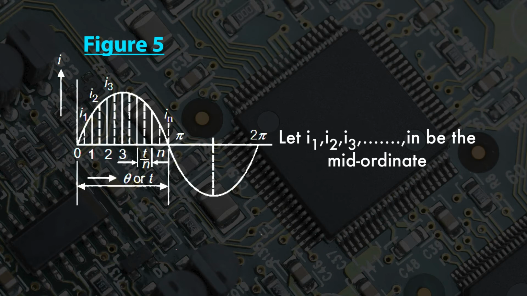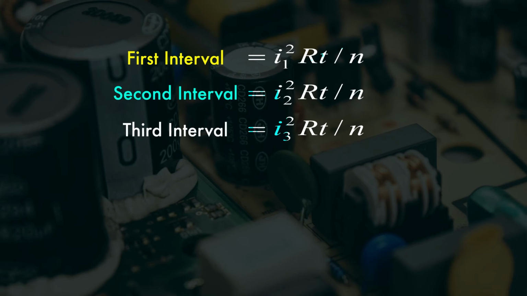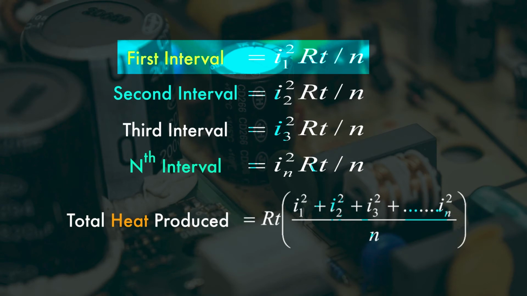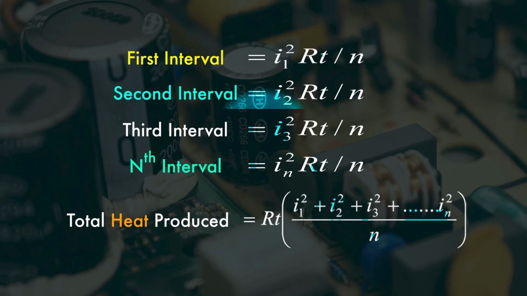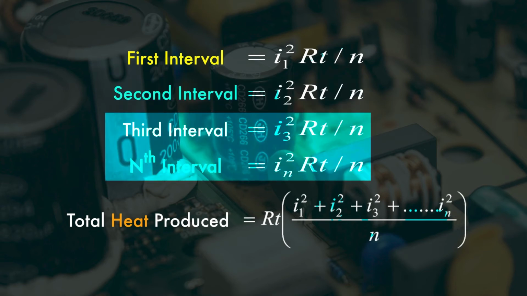The base of one alternation is divided into small n equal parts as shown in figure 5. So the interval is small t divided by small n seconds. Let small I1, I2, I3 and In be the mid ordinates. So for the first interval, the heat can be written as I1 square capital R multiplied by time. And what is the time? Time is small t divided by n. For the second interval, you can write I2 square capital R multiplied by small t divided by n. Similarly, you can write for the third interval and for the nth interval.